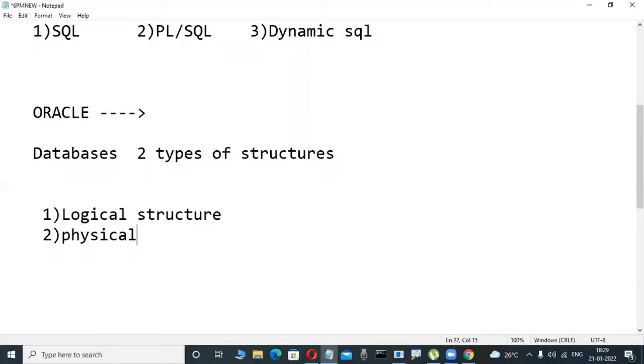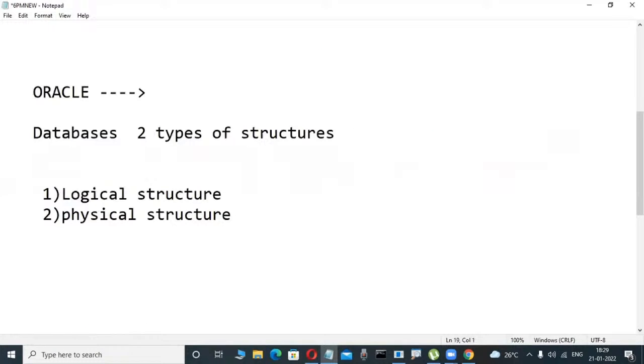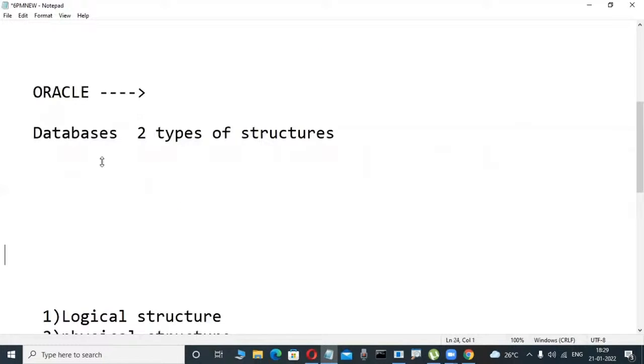Before we tell what the logical and physical structures are in every database software, let us look at the database definition. In books, so many authors write it like this. What is database?